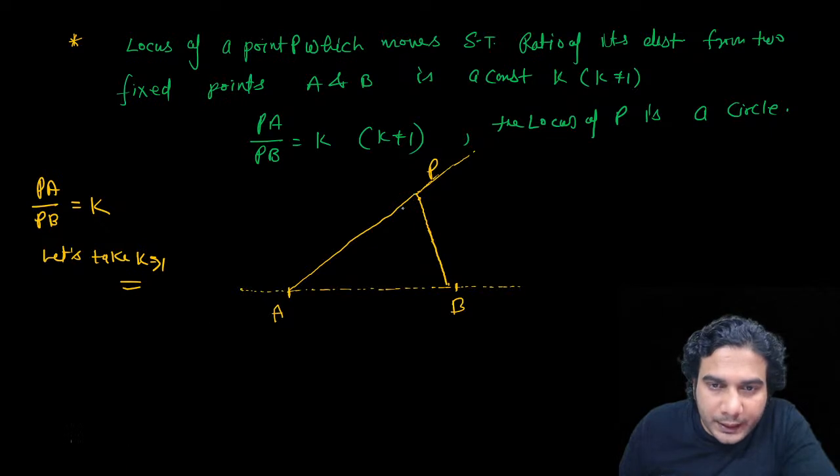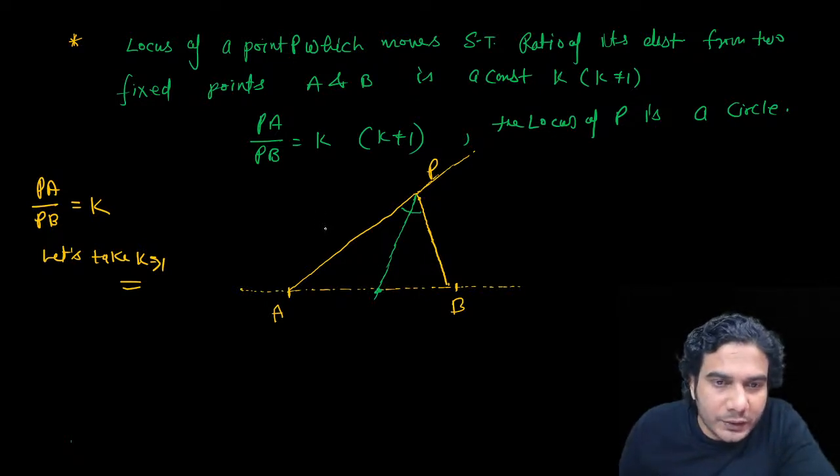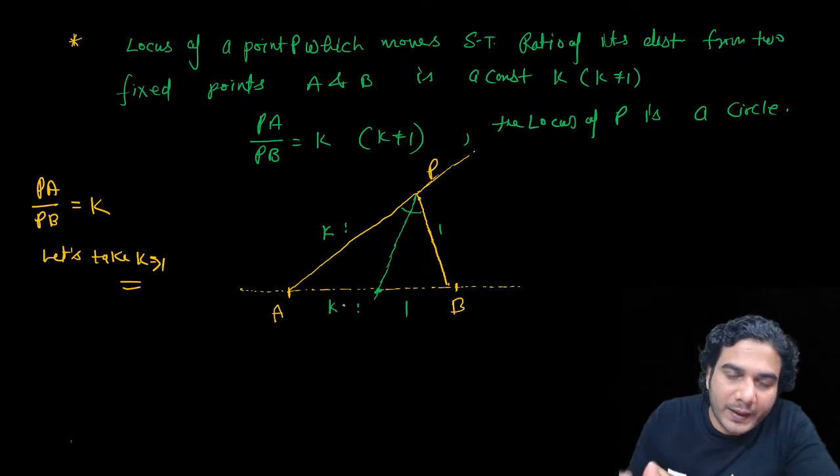So I'm drawing the internal angle bisector of this angle. The internal angle bisector bisects the opposite side in the ratio of the remaining two sides. The remaining two sides have the ratio K is to 1, so this ratio is also going to be K is to 1. Do you know that?